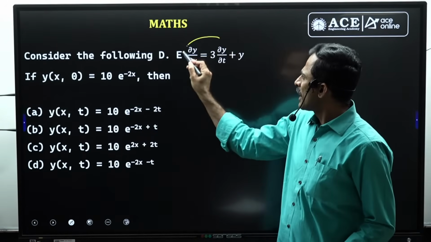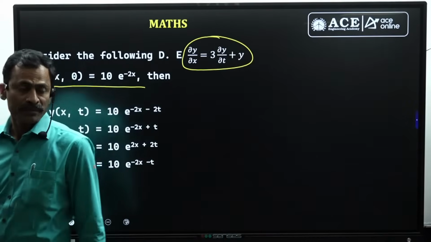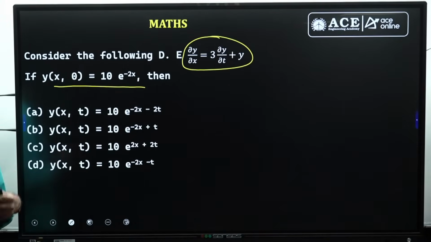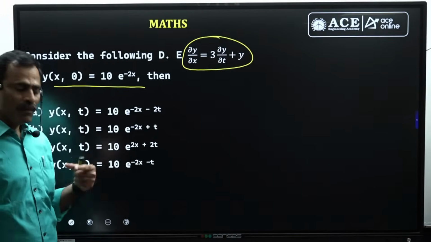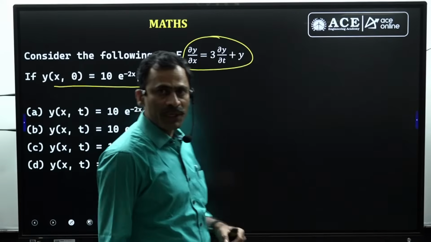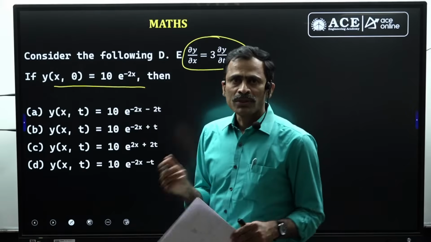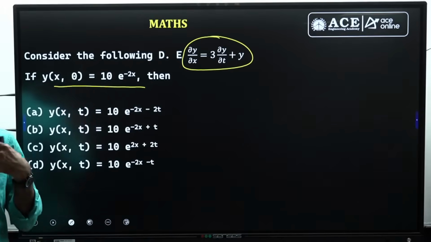The differential equation is given along with a particular condition. Whenever the particular condition is given, it means we can add the solution, and that solution is a particular solution. The particular solution is given already in the options. Whenever a particular solution is required, options will be given like this. If possible, we can choose the answer by verification, but here this is satisfied by more than one option. So in this problem, we cannot choose the answer by the verification method, so we should do the problem by the proper method.